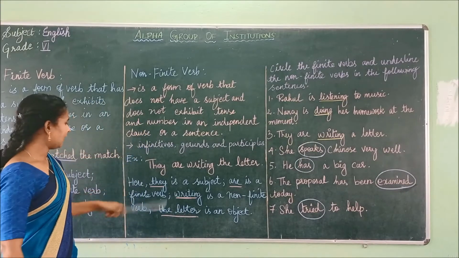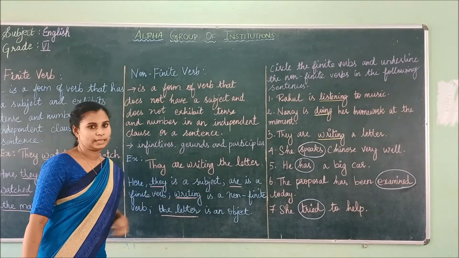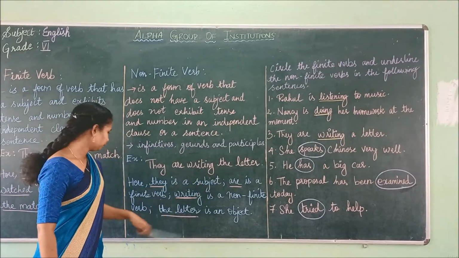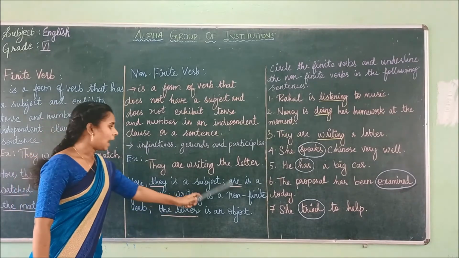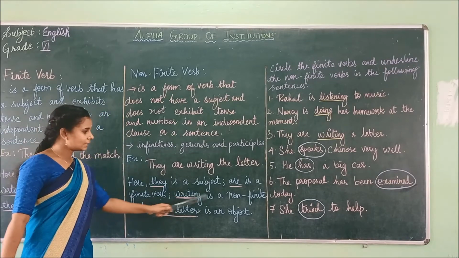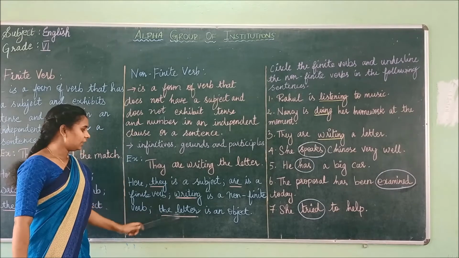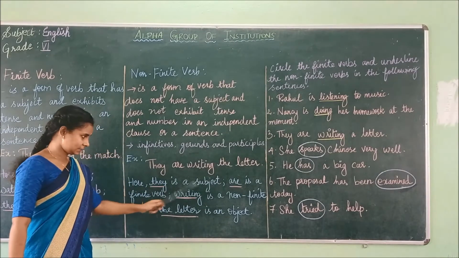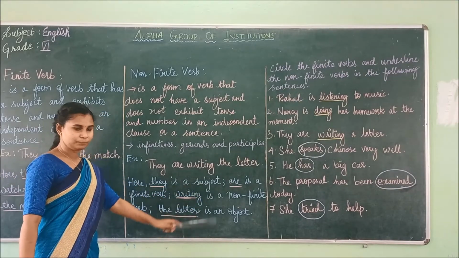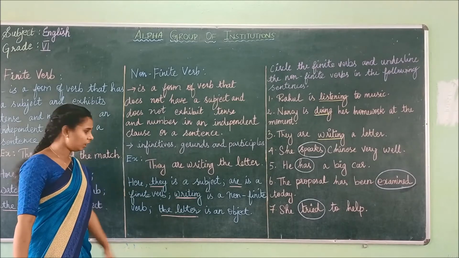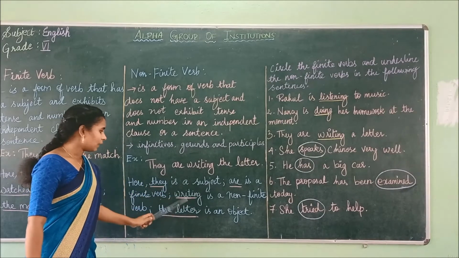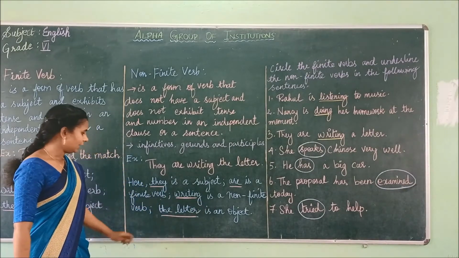For example, we have got "They are writing the letter." The example for non-finite verbs is "They are writing the letter." So here they is a subject, are is a finite verb. Writing is a non-finite verb, and the letter is an object. Are is finite because you can change it. If you want to write it in a singular form, you can use is. So it's a finite verb, and writing here is a non-finite verb.